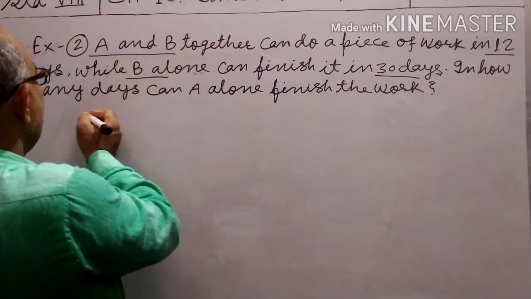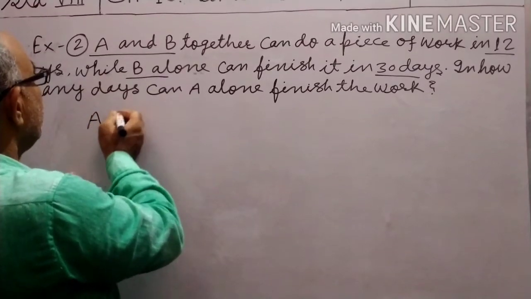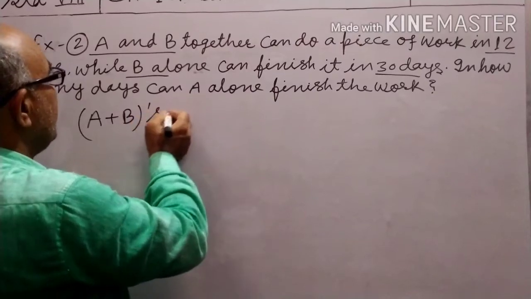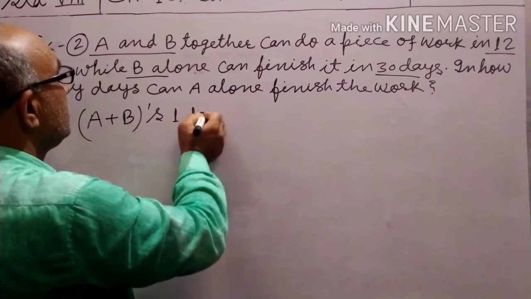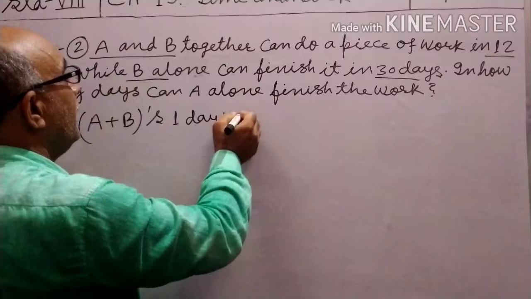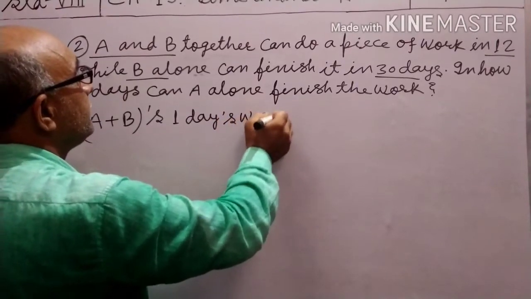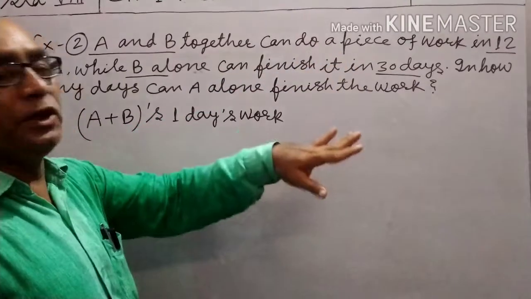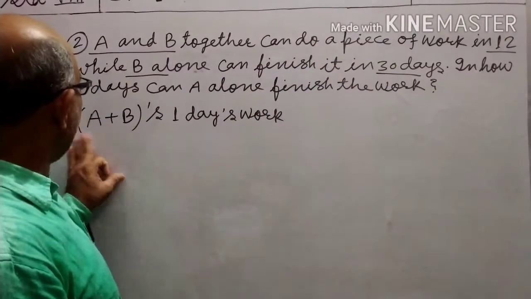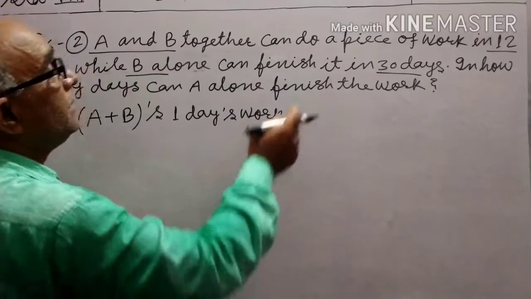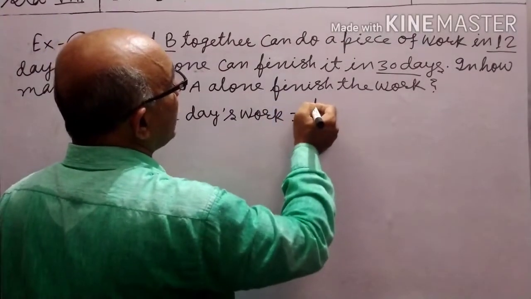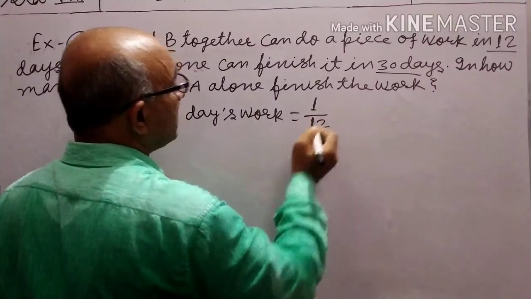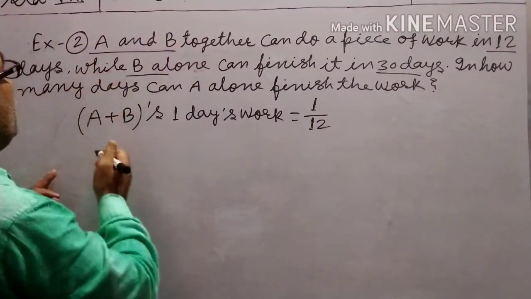A plus B together, A plus B's 1 day's work equals 1 by 12.